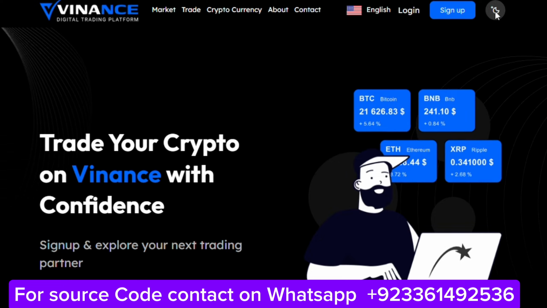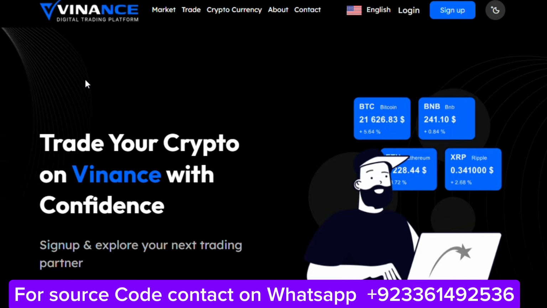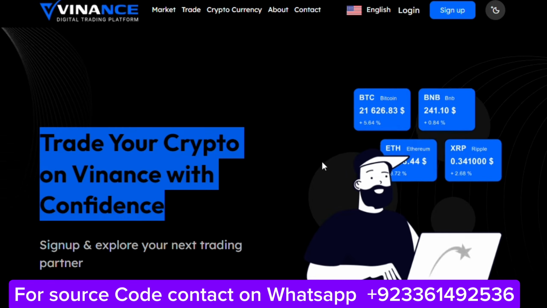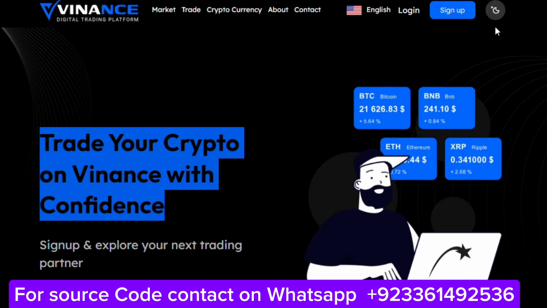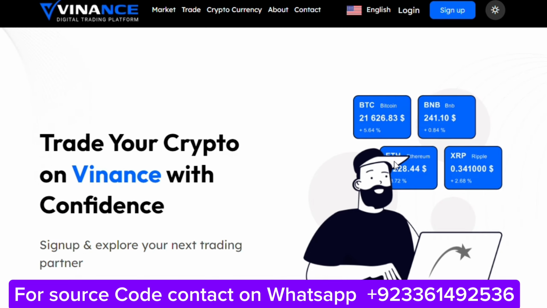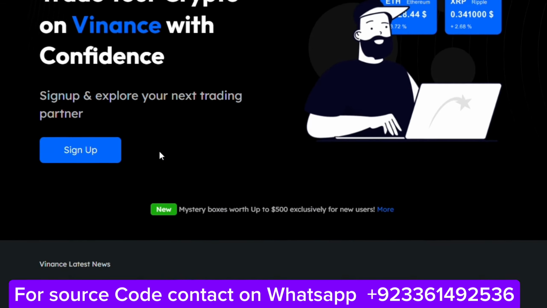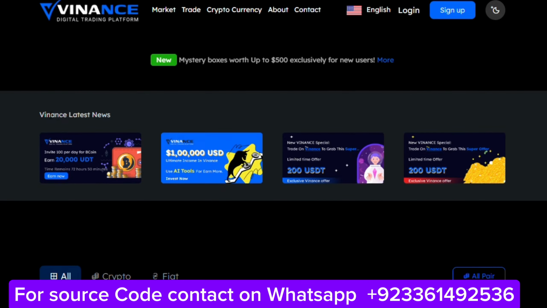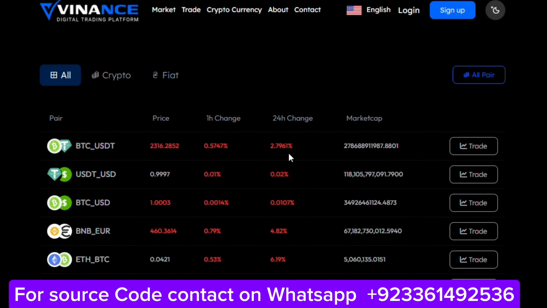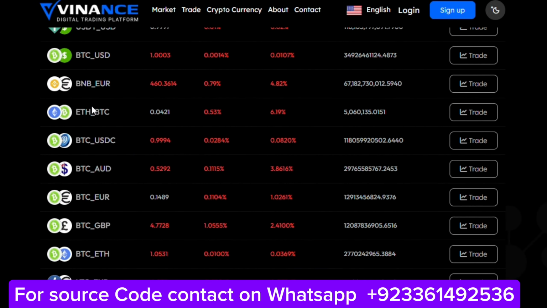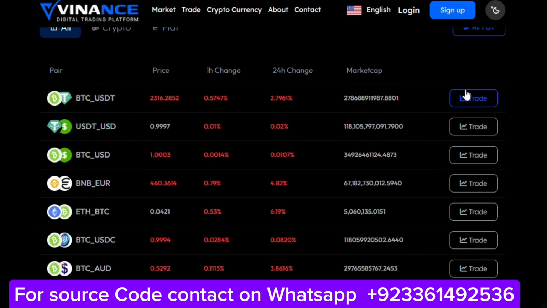First of all, here you can see a beautiful homepage of this script. You can also modify this homepage from the admin panel. Here is the light button. You can also switch the light mode of this script from here. So here is the Binance latest news. You can also see the latest news of this script and modify it here. Here you can see the crypto of this script. You can also go to trade and start your trade from here.